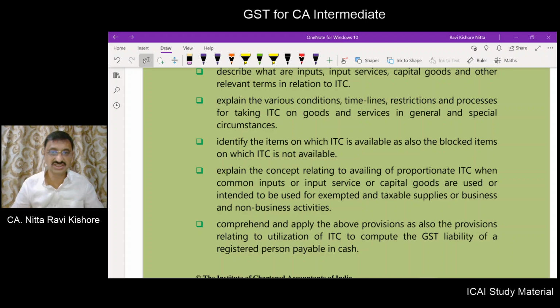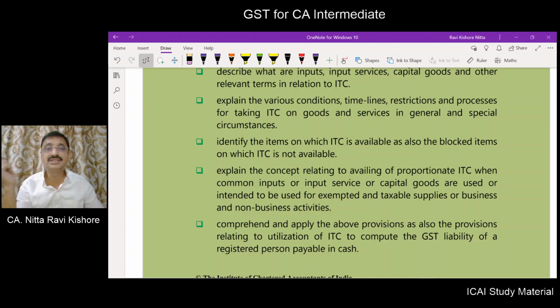You will be able to understand the provisions relating to utilization of ITC to compute GST liability of a registered person. Where a person is making outward supplies which are taxable under GST, GST being an ad valorem tax where a rate of percentage has to be applied on the value of supply, you will get the output tax.